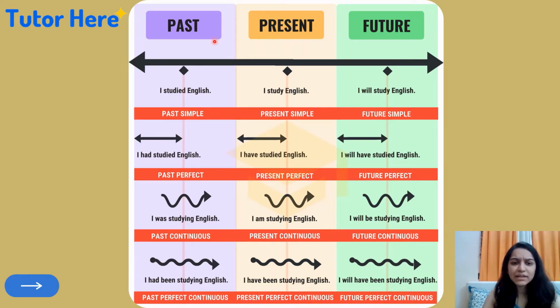You can see that they are also categorized into four different types: past simple, past perfect, past continuous, and a combination of past perfect and continuous in past perfect continuous tense. Similarly, in present tense, present simple, present perfect tense, present continuous tense, and then a combination of these two, which is present perfect continuous tense.